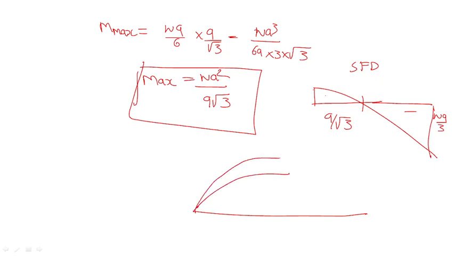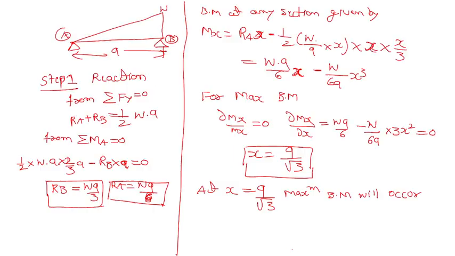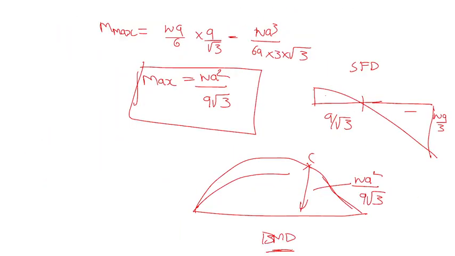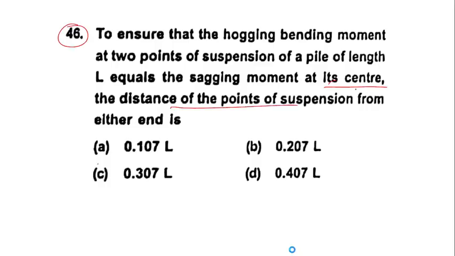Okay, it will come like this, and at the point C, this value is what? Wa square by 9 root 3, right? This is the bending moment diagram of the solution of the previous question. Have you understood this one? Now next question, because this is also important. At the end we have to remember what the SFD is, where we have calculated the values and where we have to put that value.